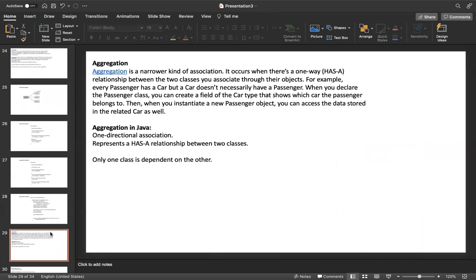Next one is aggregation. Aggregation is a narrower kind of association. It occurs when there is a one-way relationship between the two classes. You associate it through their object. For example, every passenger has a car, but a car doesn't necessarily have a passenger. Means has-a relationship. In association, both are in association.